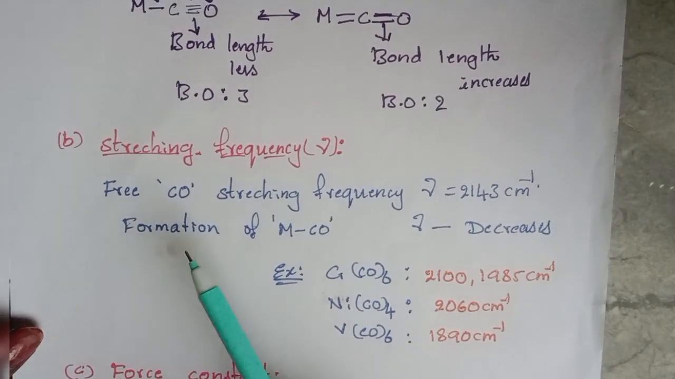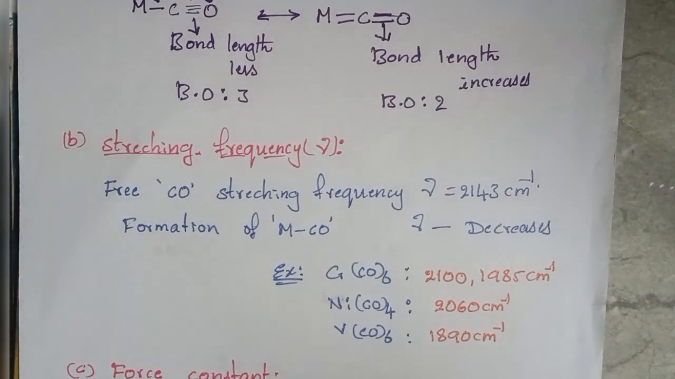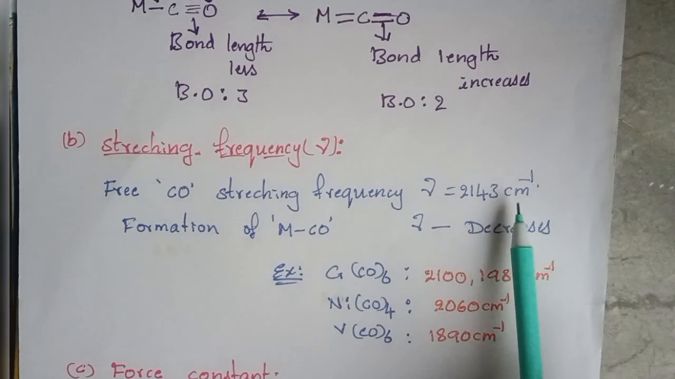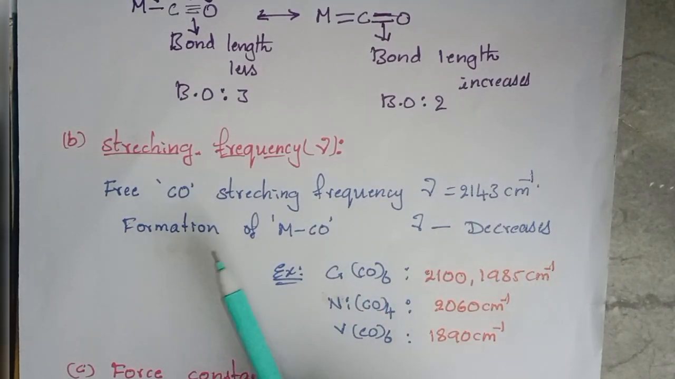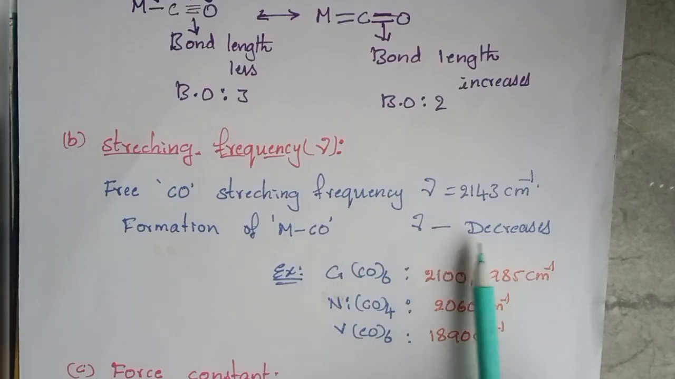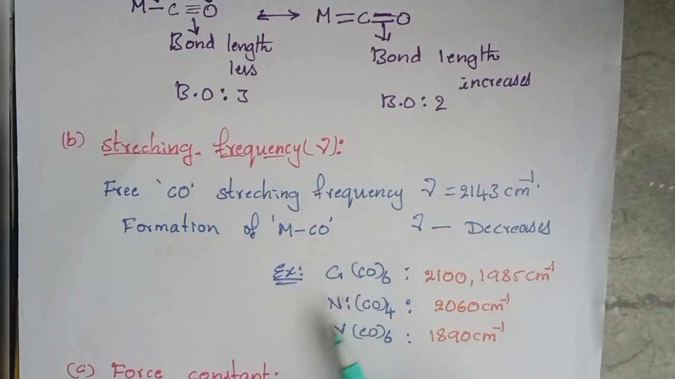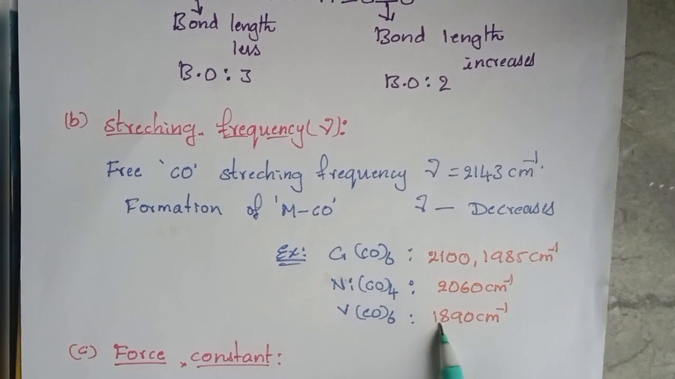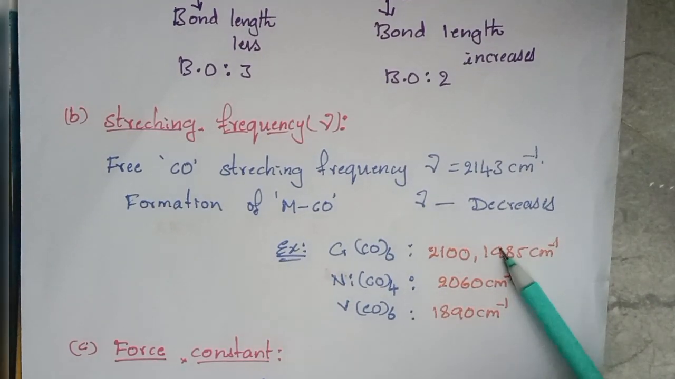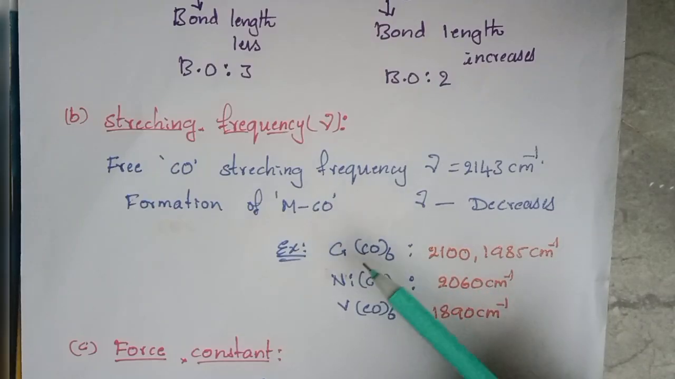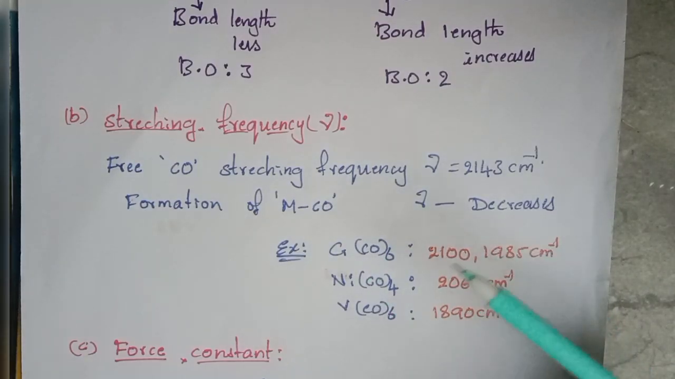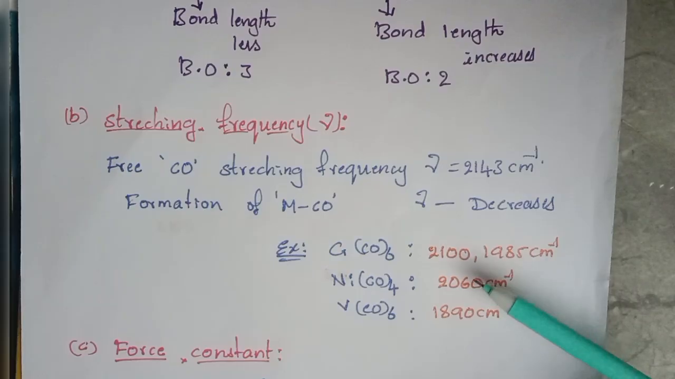If you see the stretching frequency, the free CO stretching frequency, nu, is 2143 centimeter inverse. But when it forms the metal carbonyls, the stretching frequency decreases. If you see the chromium carbonyl, it is around 2100 and 1985 centimeter inverse. If you see the nickel carbonyl, it is 2060 centimeter inverse, and vanadium carbonyl is showing 1890 centimeter inverse. That is, the experimental data shows that when the metal carbonyls are forming, the stretching frequency of carbonyl decreases.